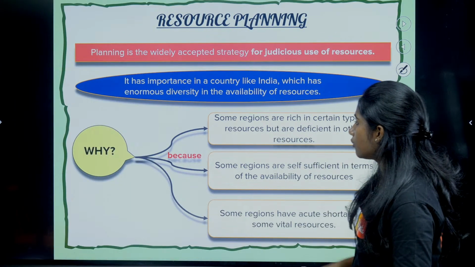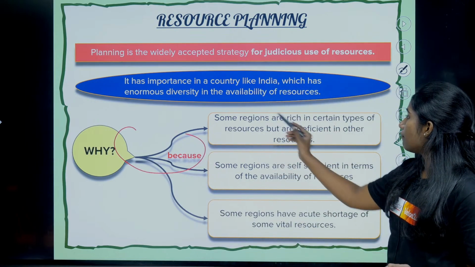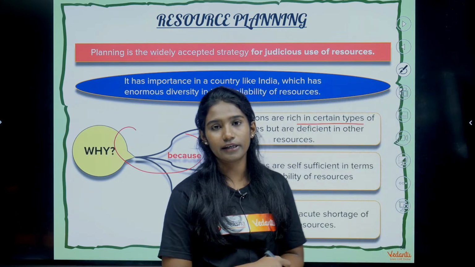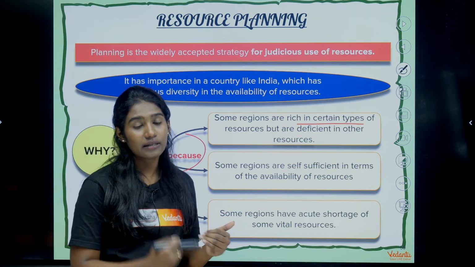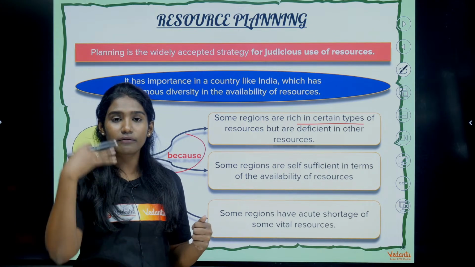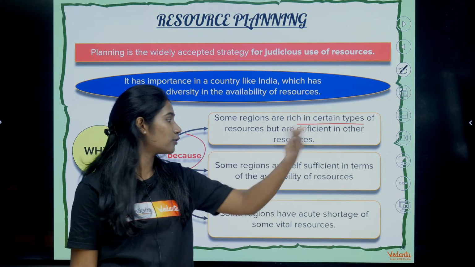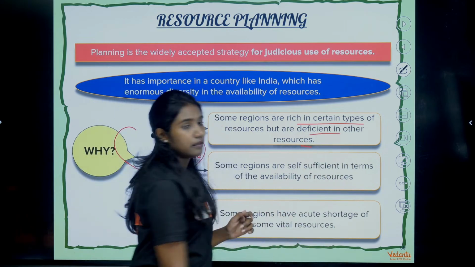Okay, so like I told you, why resource planning is done? See, because some regions are rich in certain types of resources, like in our India only. You just look at, see, I told you, in case of Rajasthan, the solar energy is very high. In case of Gujarat, the wind energy is very high, right? Like this, the resources, it varies from place to place, right? So, but are deficient in other resources.